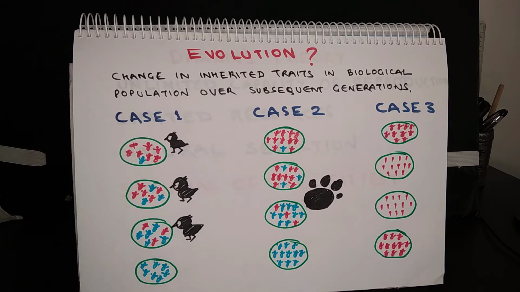So, what is evolution? Evolution is defined as the change in inherited traits in a biological population over subsequent generations.